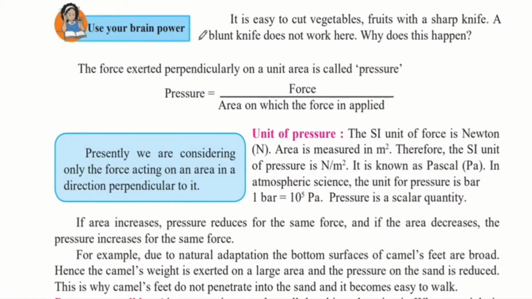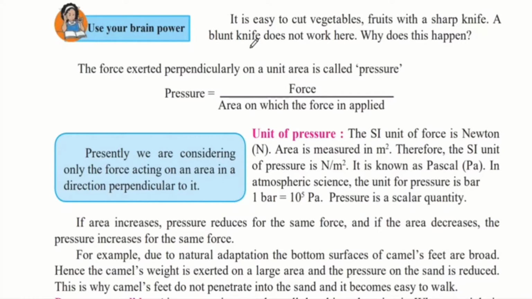Use your brain power. It is easy to cut vegetables and fruits with a sharp knife. A blunt knife does not work here. A blunt knife is a knife which was earlier sharp but is not sharp anymore because of repetitive use. So you must have observed, when you cut your vegetables and fruits, a sharp knife works better and you can cut more smoothly. Whereas when you use a blunt knife, you have to put more force in cutting the fruits or vegetables.